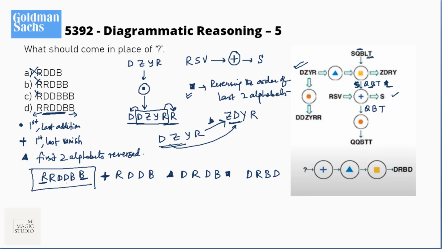If we have this number, plus sign means first and last vanish. We will be ending with RDDB. Triangle says first two alphabets reverse. It will become DRDB. Then square, yellow square says reversing the order of the last two alphabets. This will become DRBD and that is the output DRBD. So the best pick here is option D.